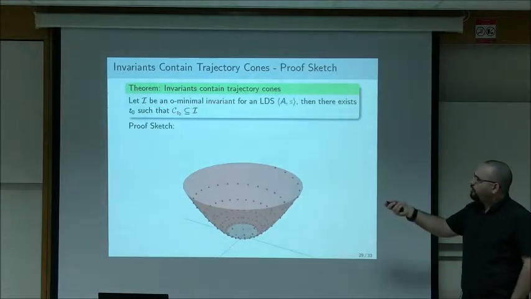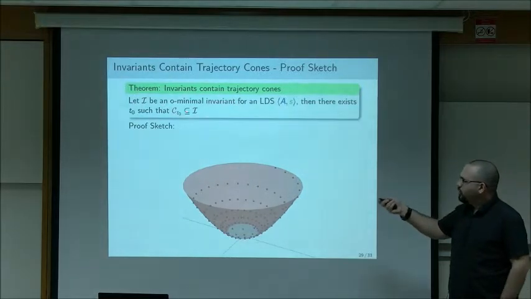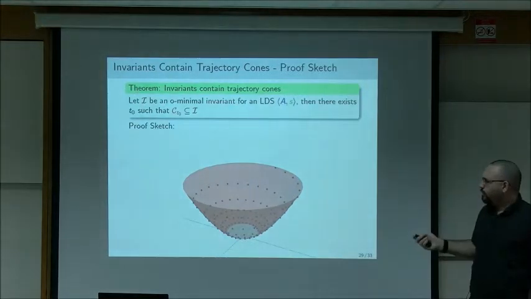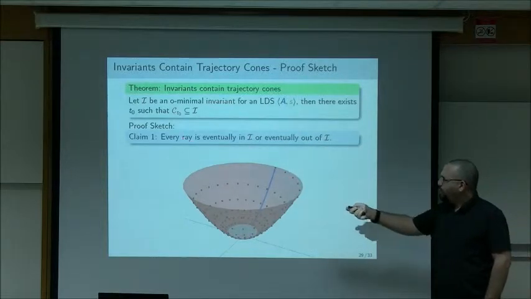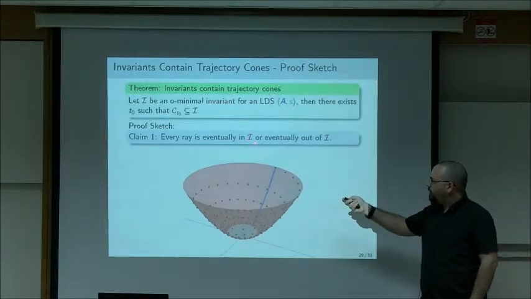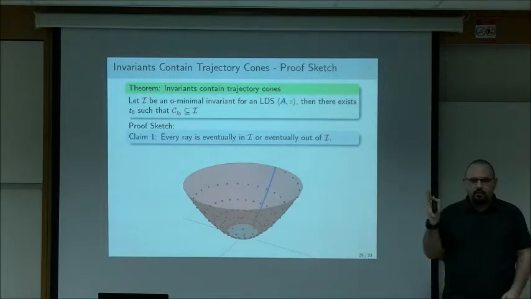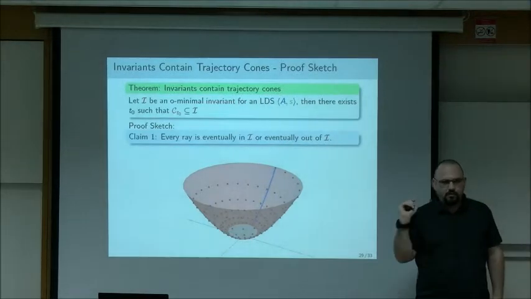So we want to prove that if I is an O-minimal invariant, then it contains the cone from some height. How do we prove that? We start by looking at the rays, and we first prove that every ray is eventually in the invariant or eventually out of the invariant. A ray cannot go in and out, in and out of an invariant.